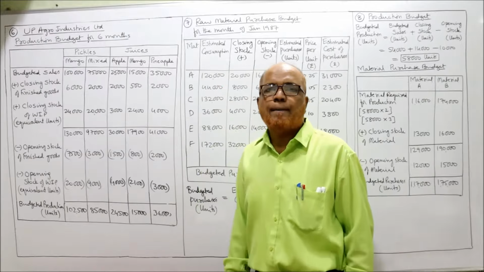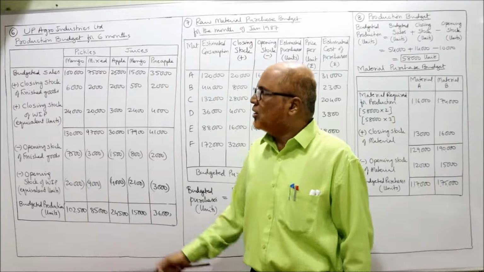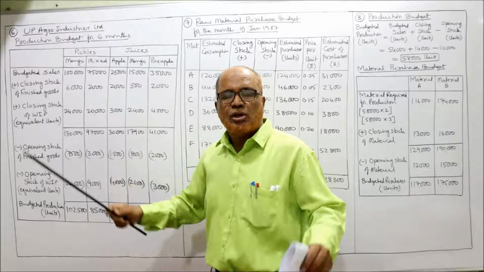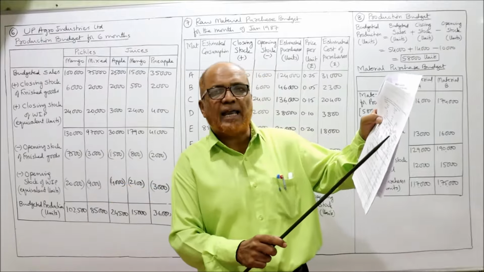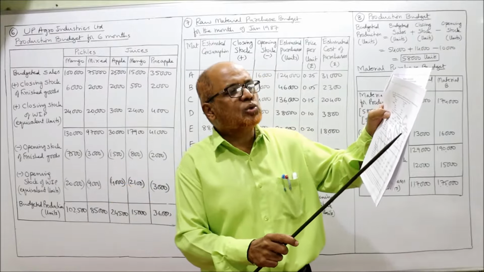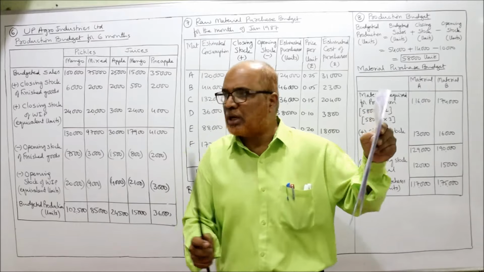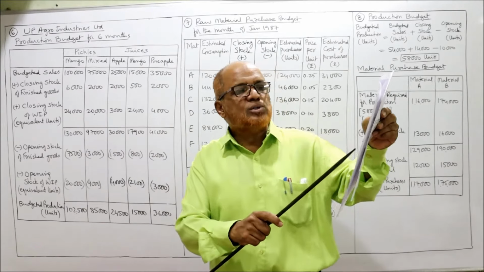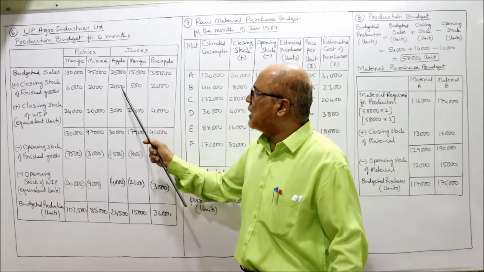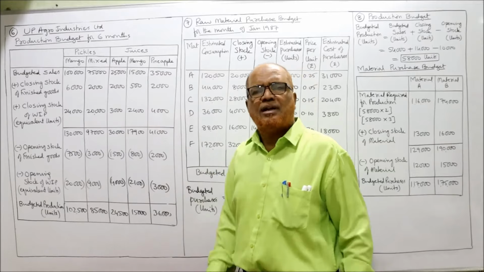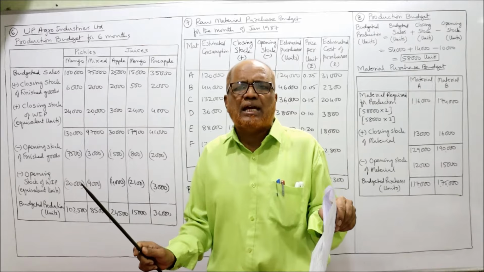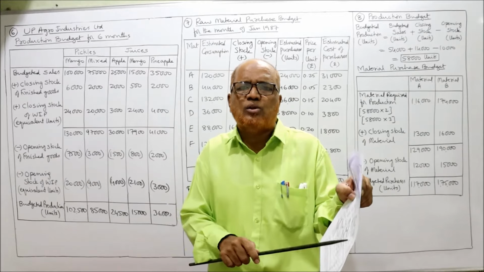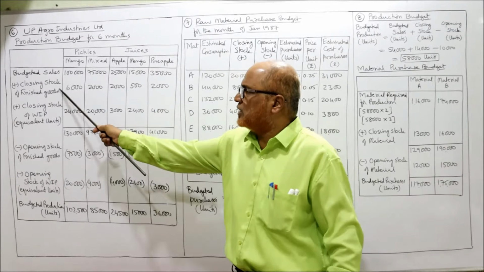To this we add closing stock. The closing stock of finished goods are directly given in the problem. Finished goods closing 6,000, 2,000, then 2,500, 2,000. Directly without any calculations, simply I have taken the values from the problem. Closing stock of finished goods.